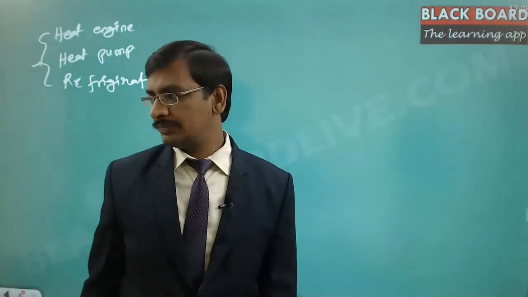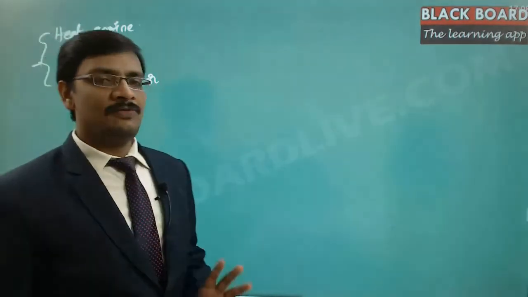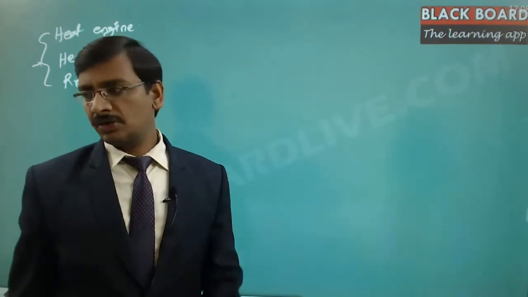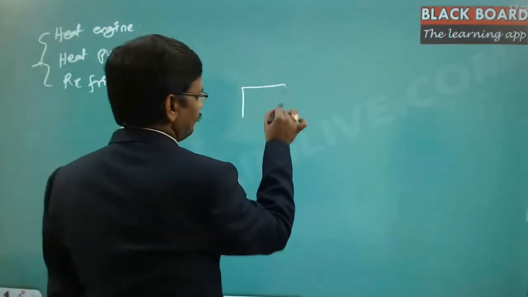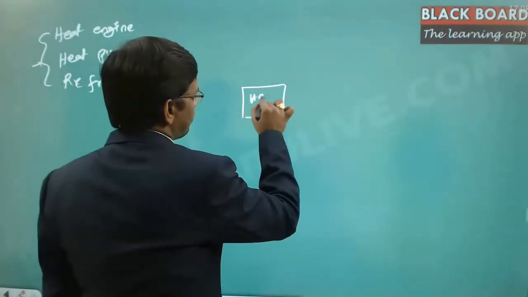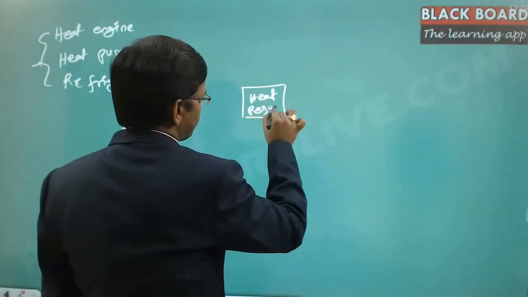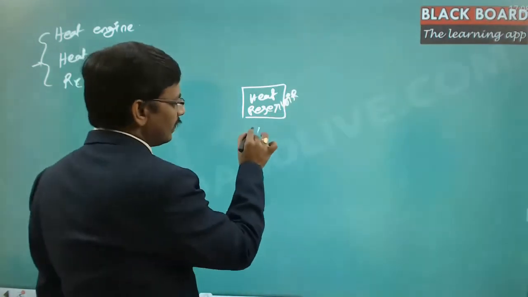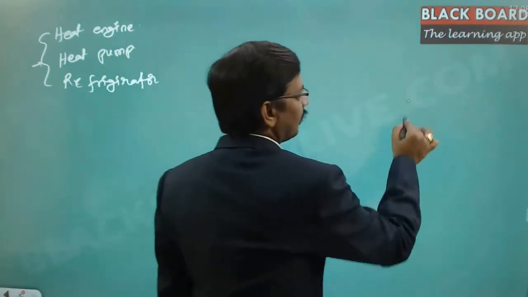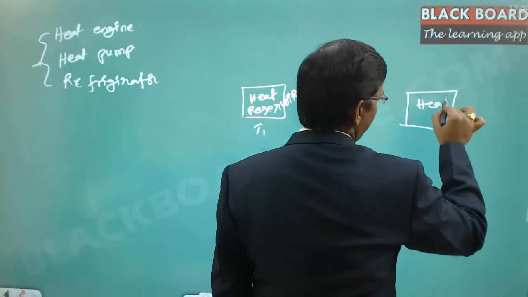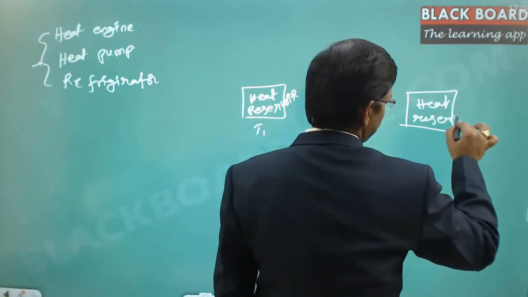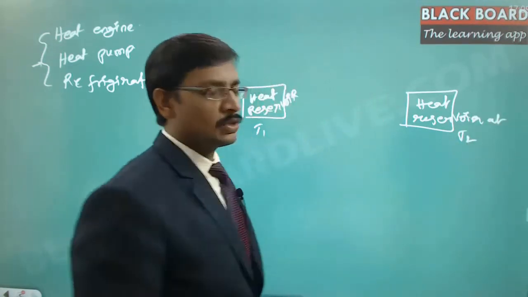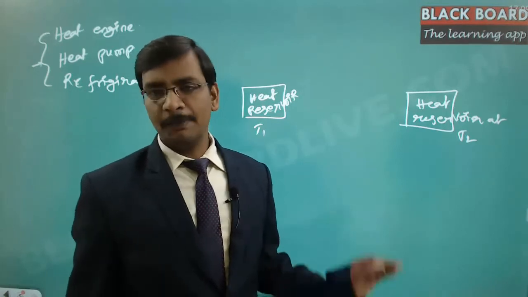Whenever we talk about any heat engine, heat pump or refrigerator, there will be three essential components. So this is a heat reservoir at temperature T1, and there is one more heat reservoir at temperature T2, meaning there are two different places where the temperatures are different.